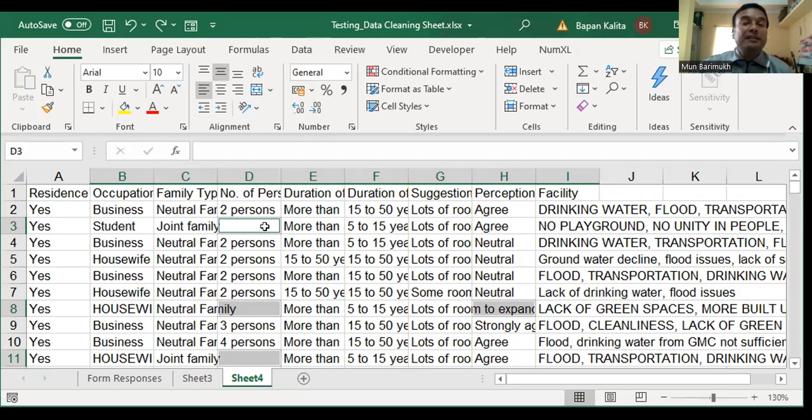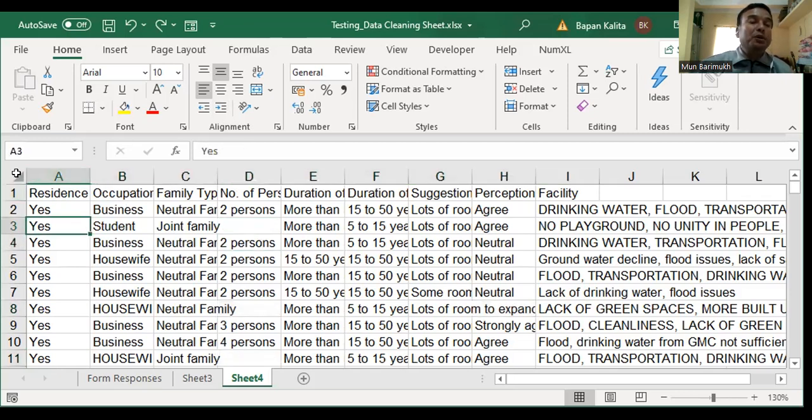As you know, there are some blanks. Suppose you have a very big data sheet. It is not possible to search for all these blanks manually, or if it is possible, it will consume time. It is an irritating process. But Excel is a fantastic tool through which, at a click, you can select all the blanks and then delete them. Then that cleaning part will be over, and then we will come to another thing.